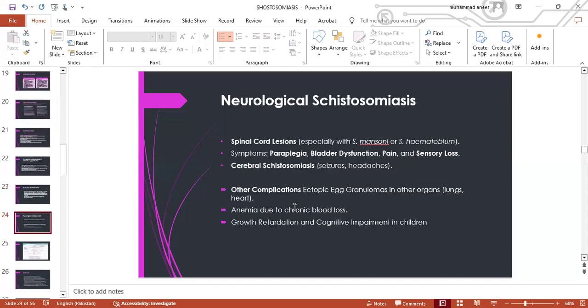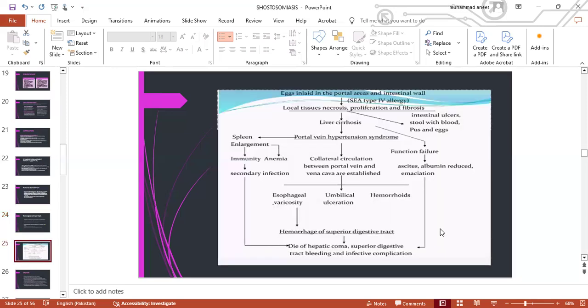In some cases, neurological schistosomiasis also occurs because of the ectopic eggs. Number one is spinal cord lesions, which is mostly with Schistosoma mansoni and haematobium. Symptoms are paraplegia, and cerebral schistosomiasis, which includes seizures and headaches. Other complications are ectopic egg granulomas in other organs, lungs, heart, anemia due to chronic blood loss, and growth retardation and cognitive impairment in children.